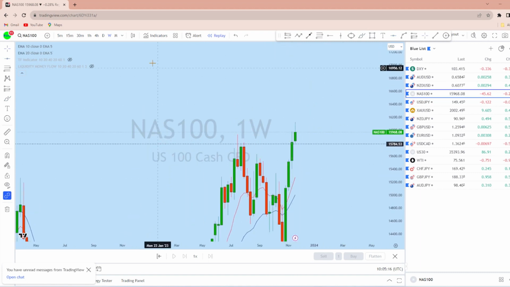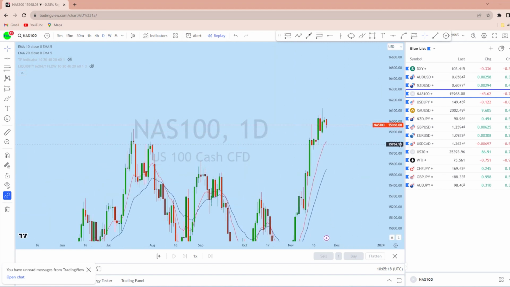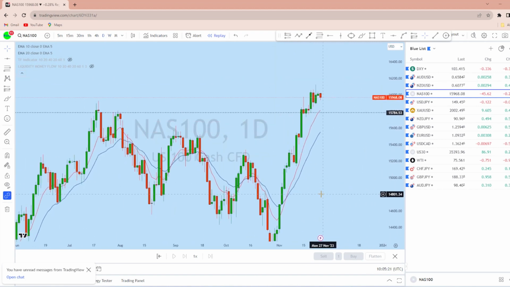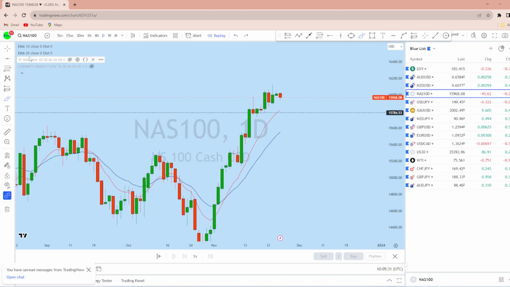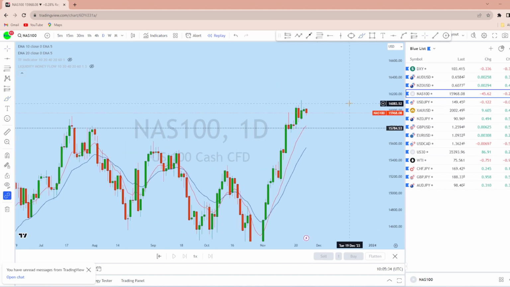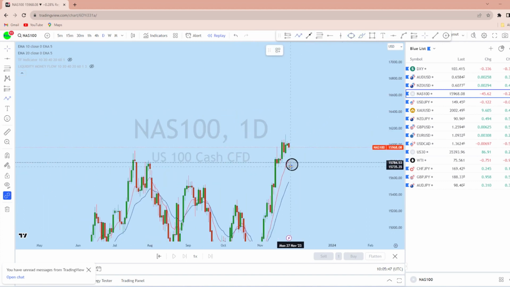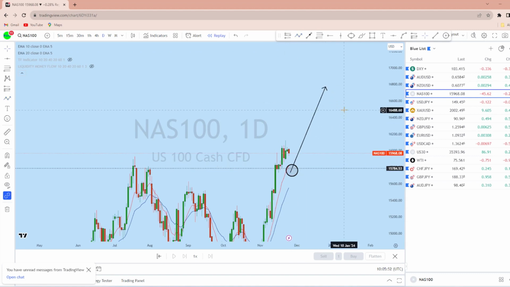Now looking at the daily time frame, from the daily perspective, this is the daily price action pattern here. An impulse and correction, the price is creating a series of higher highs and higher lows on NASDAQ, and I will be waiting for the price to break any of this local structure, and then we'll look for going long on NASDAQ. So this is where I will be waiting for a potential trading opportunity. As soon as we find it, we'll look for going long with a high probability trade setup with our students.